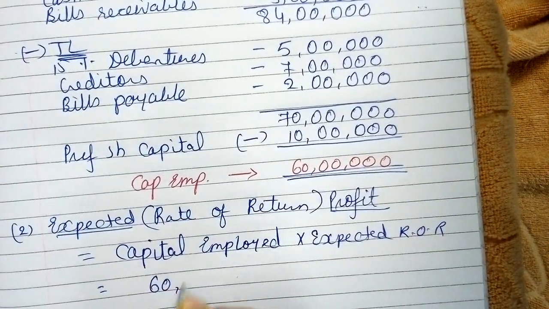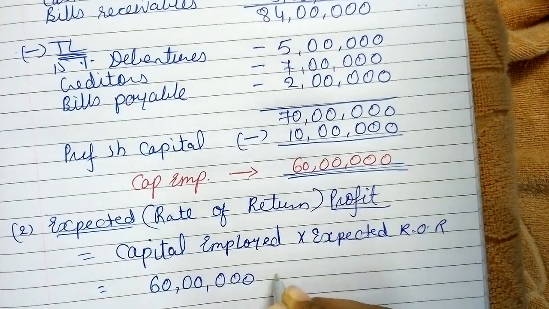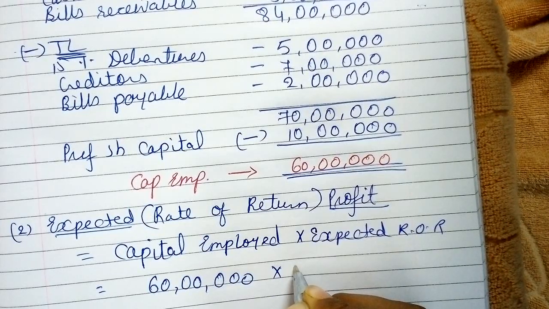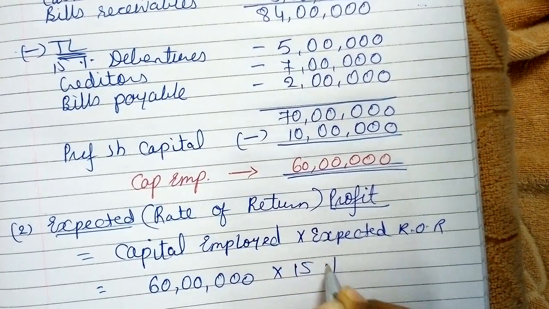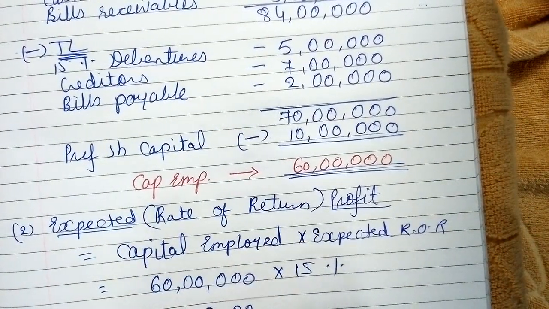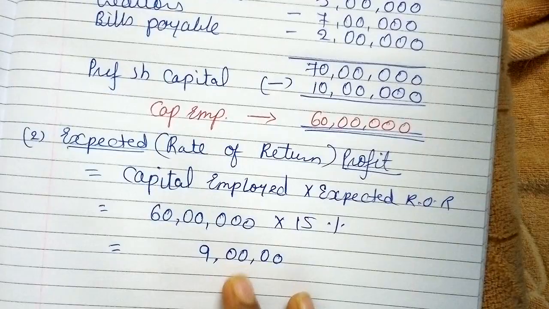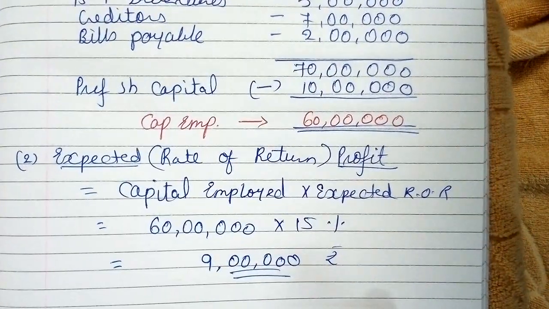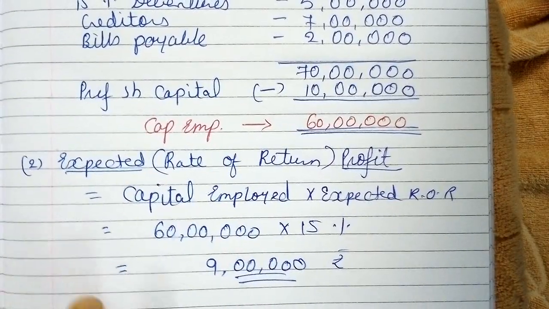My capital employed is 60 lakhs and the expected rate of return, which is given in the example, is 15%, right? So my expected profit will be rupees 9 lakhs. This is my second point.